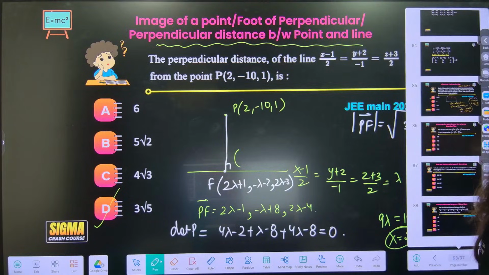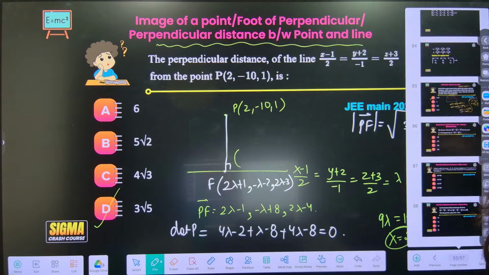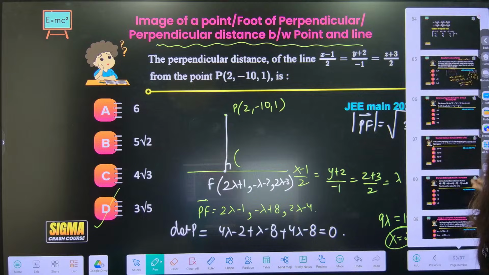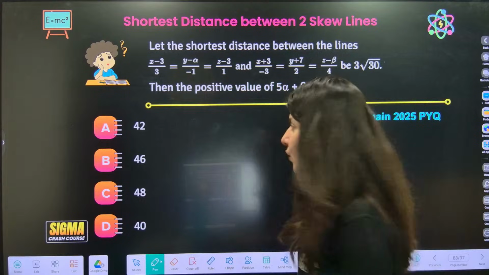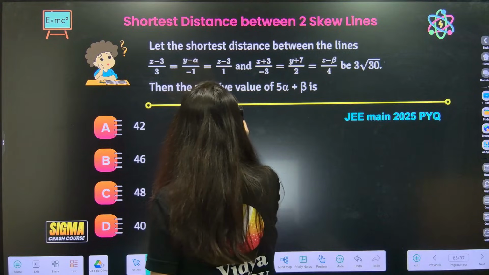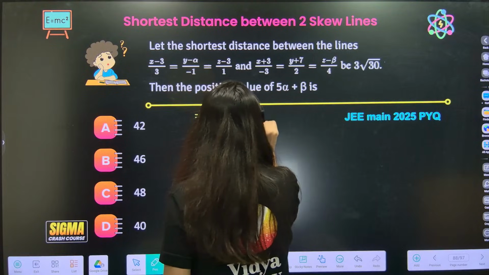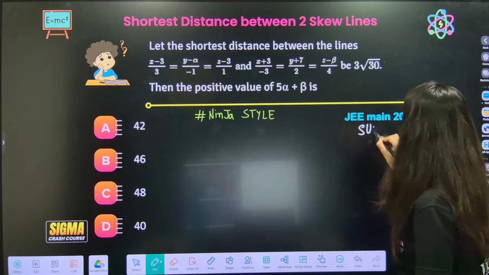Okay? All right. Now another question over here which we are going to solve with Ninja technique, which is shortest distance between two skew lines. Are we ready for it? Ninja style. Let's do it Ninja style now. Hashtag Ninja style. By the way, one short question will be there almost in every shift.